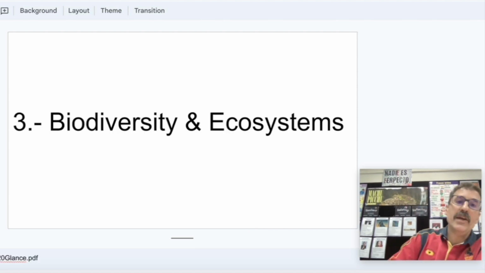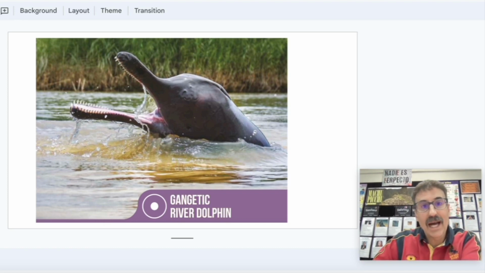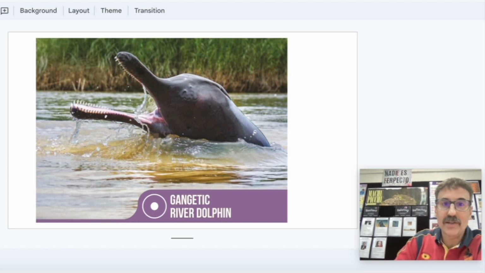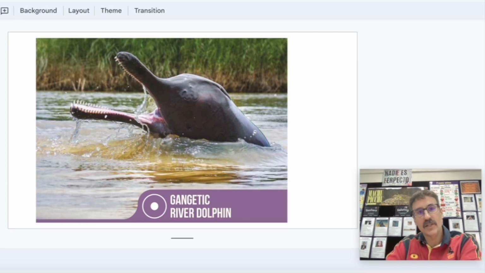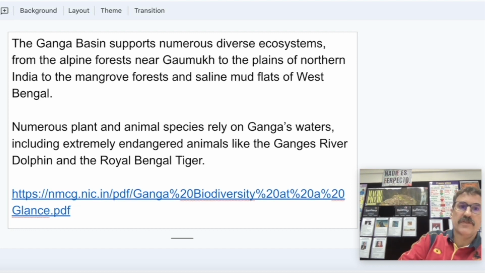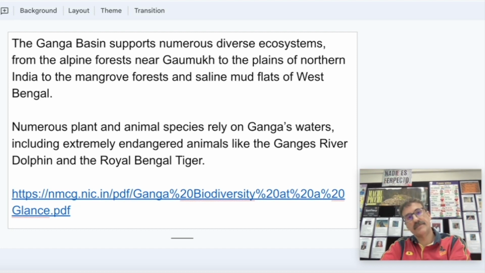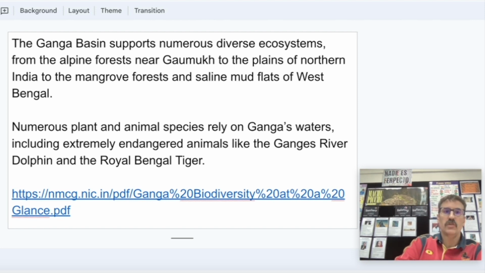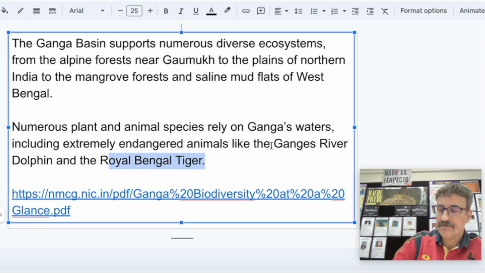Talking about biodiversity and ecosystems, we have endemic species in the Ganga River. One of them is the river dolphin, this one. The Ganga Basin supports numerous diverse ecosystems from the alpine forest near Gangotri to the plains of northern India to the mangrove forests and saline mud flats of West Bengal. So we pass through many different areas, mountains, the delta, etc. So there are many animals inside and around. For instance, the dolphin and, for instance, the Bengal tiger. Bien.